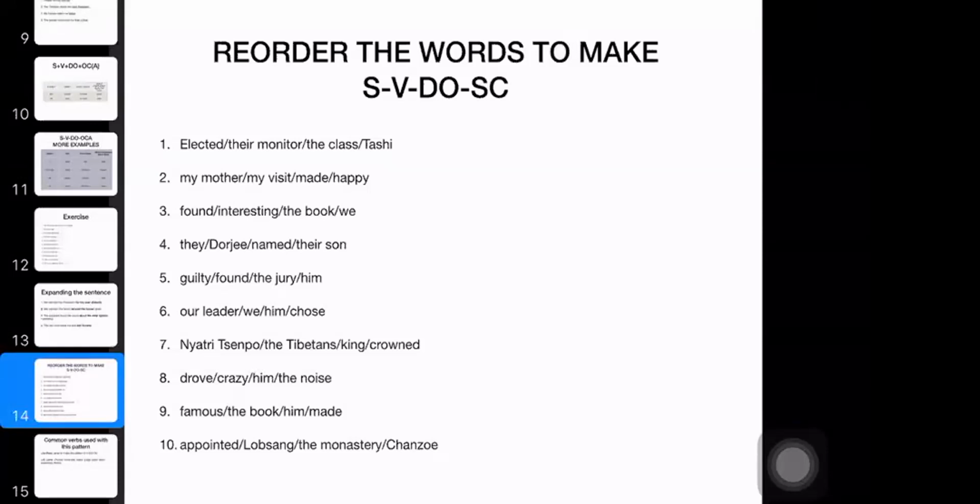The class elected Tashi their monitor. All right. The class can elect Tashi. Tashi will not elect the class. The class will elect Tashi the monitor. Okay. Yes. All right. Then the next one.